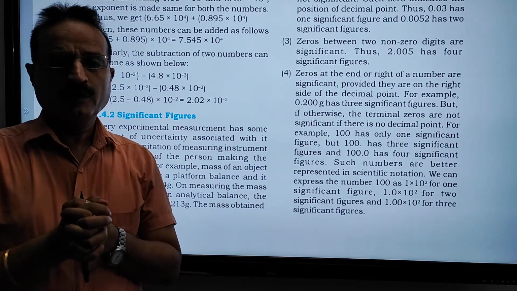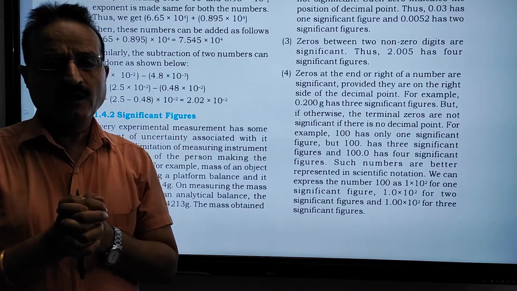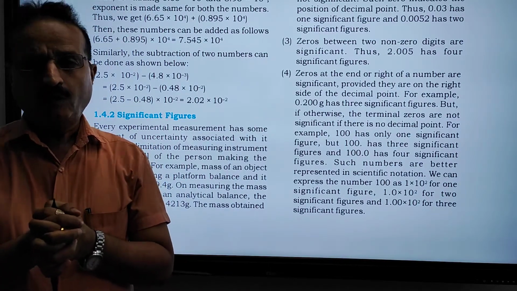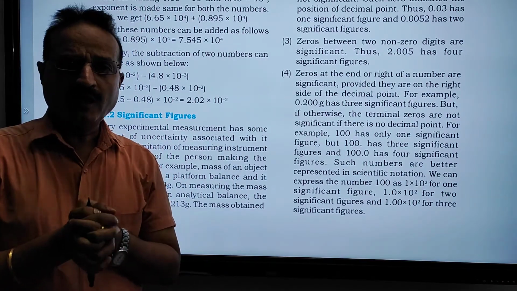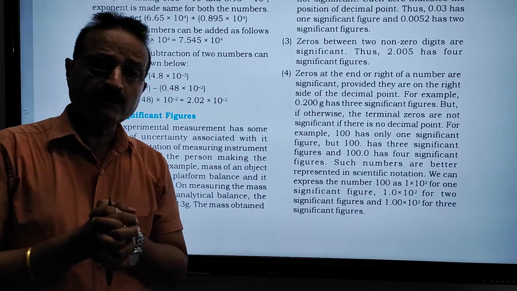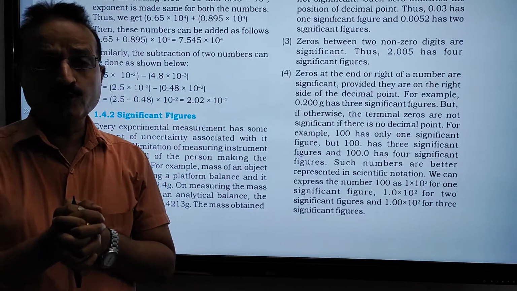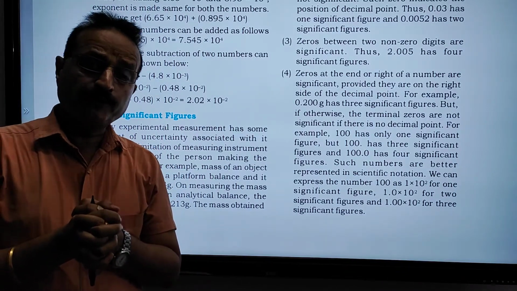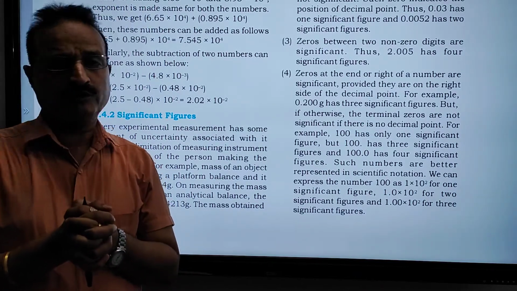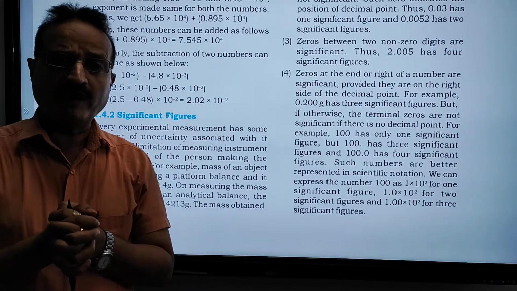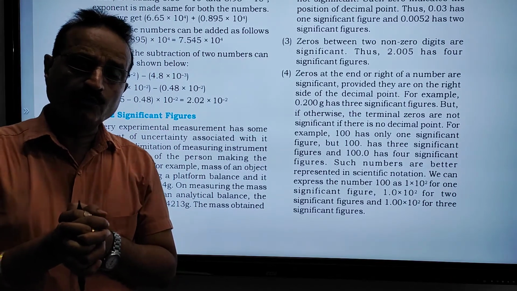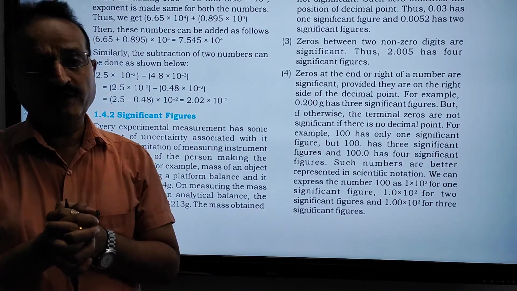Because any instrument has some limitation in measurement, or any person may have a lack of skill. So due to the instrument and due to skill differing from person to person, the measurement has variation. To account for the variation in measurement in chemistry, we use significant figures.